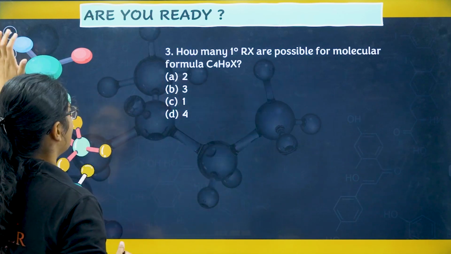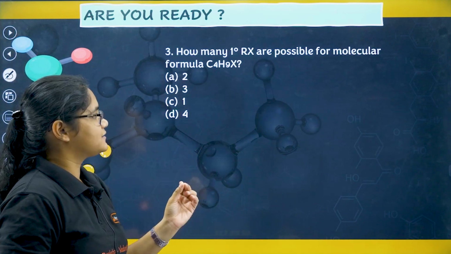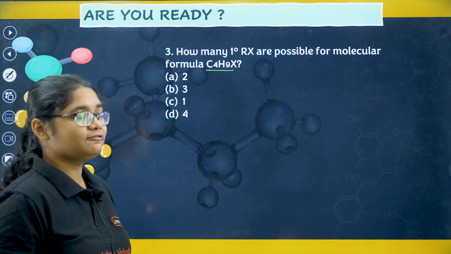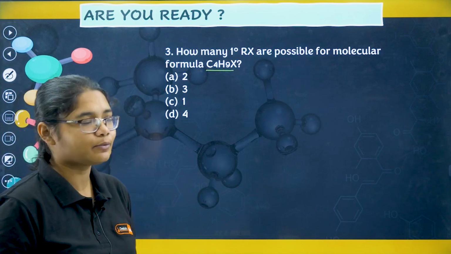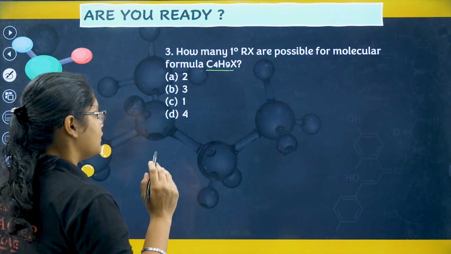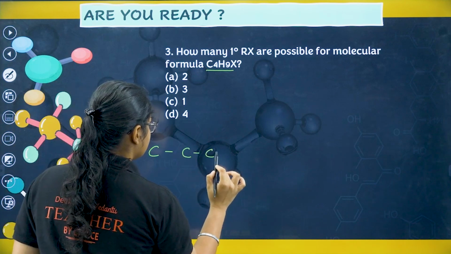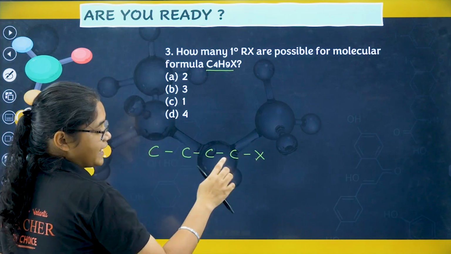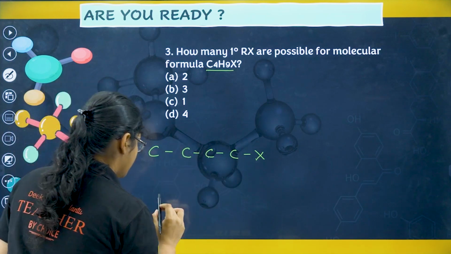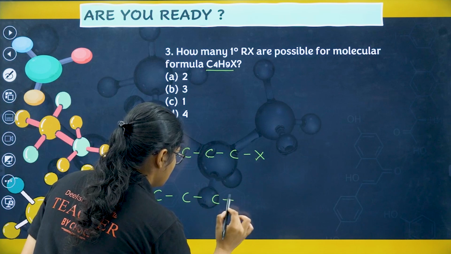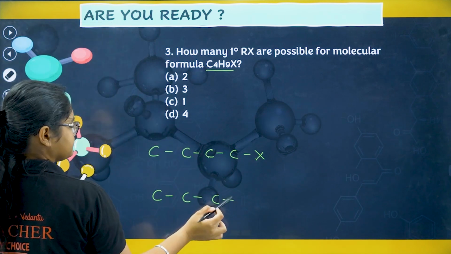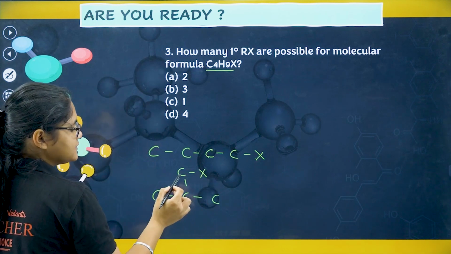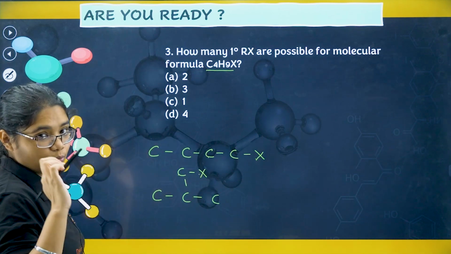Let's move to the third question here. How many primary RX or primary groups are possible for molecular formula C4H9X? Okay, this is a very interesting question. We need to find how many primary RX are possible. So C4 is there. Can I draw this as one? Yes, this is a primary group because this carbon which contains the X is attached to only one carbon. Okay, let's try one more structure like this. Yes, this can have an X. Again, you can see the carbon which contains the X is attached to only one carbon.